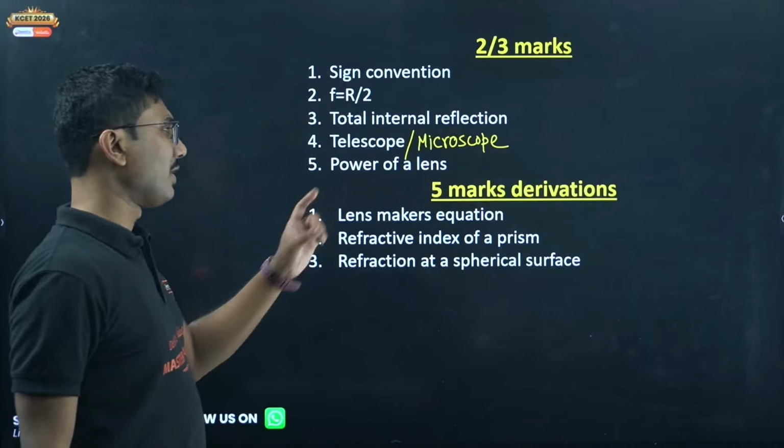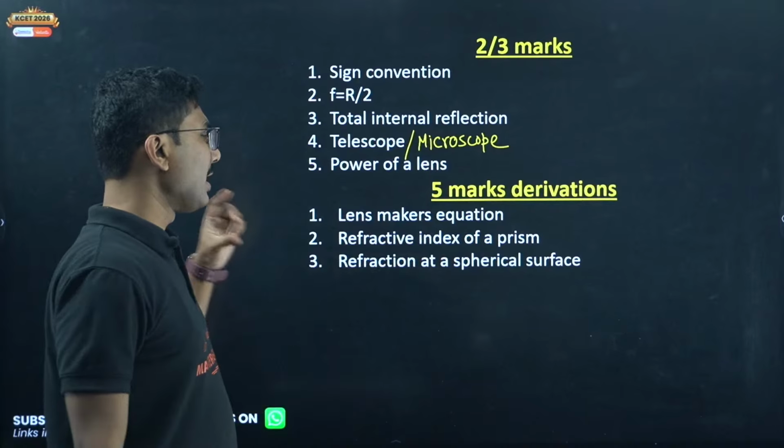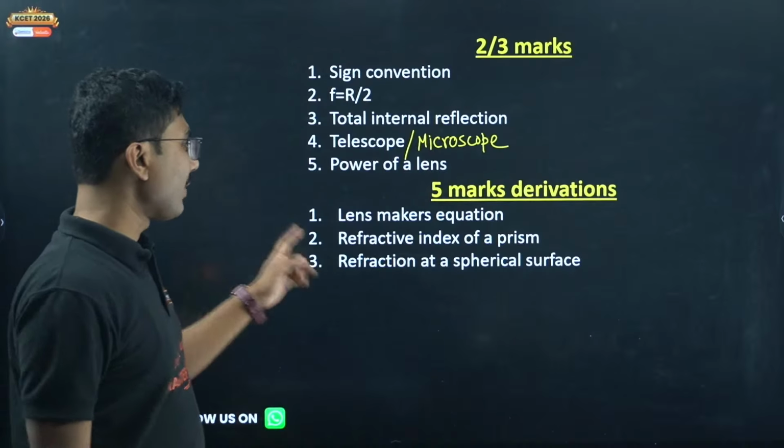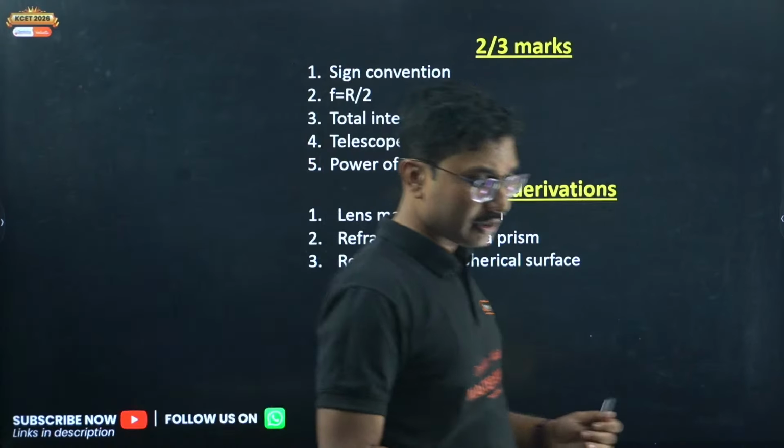Okay, next is power of a lens, lens maker's equation, refractive index of the prism, refraction at the spherical surface. These are all the important questions.